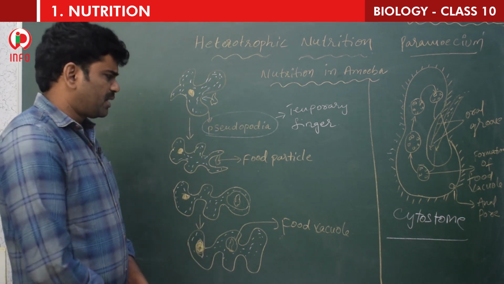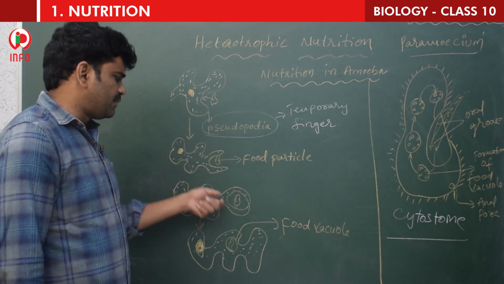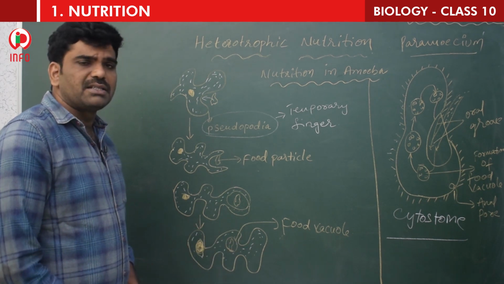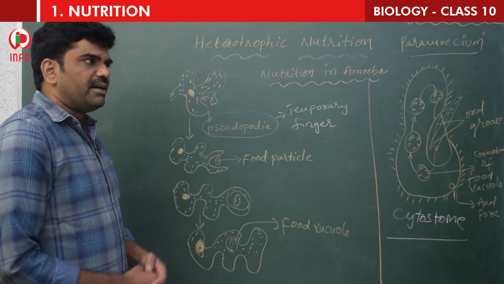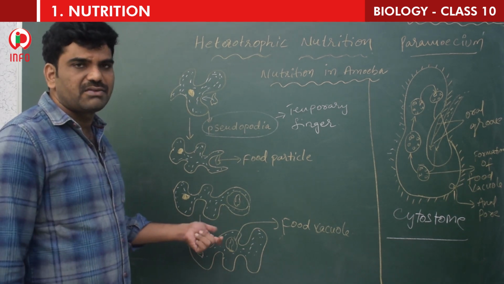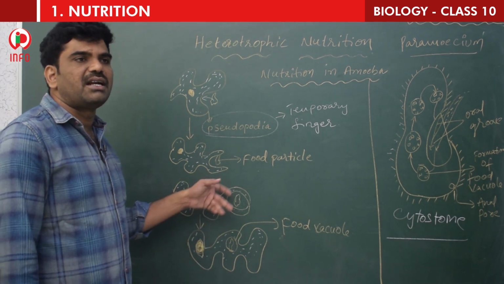So here, with the help of pseudopodia, it takes the food particle, and the food particle is trapped, forming the food vacuole. Inside the food vacuole, the complex substances are broken into simple ones. That means digestion will take place. If digestion takes place, waste material will come. That is undigested material. Undigested material is moved to the surface of the cell and thrown out.